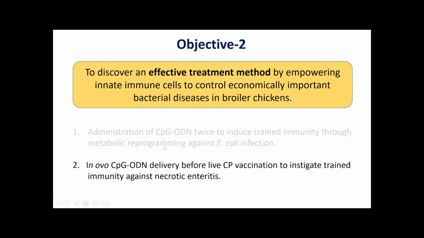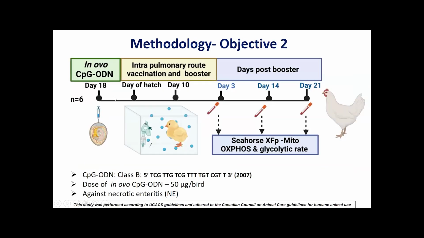And now I'm moving to the second objective. We delivered in ovo CpG-ODN prior to the CP vaccination. This is the Clostridium perfringens live vaccination to instigate trained immunity against necrotic enteritis. So we wanted to see if it affects the vaccinated birds. So this is what we did. At day 18 of incubation, birds were injected in ovo with CpG-ODN in the embryos.